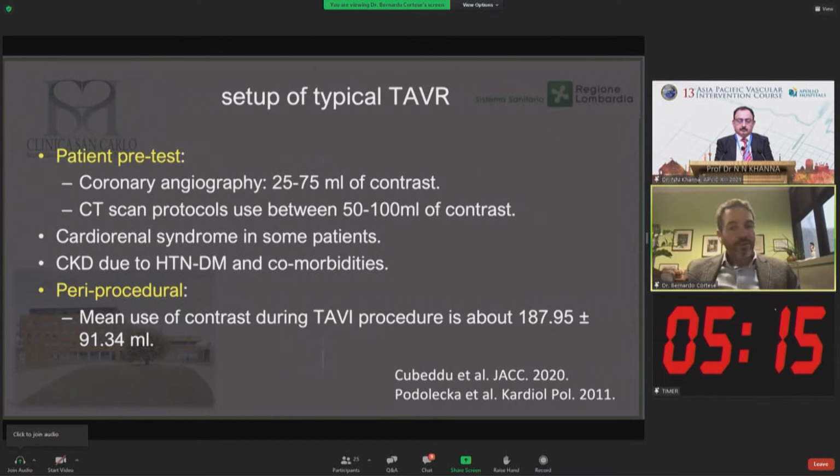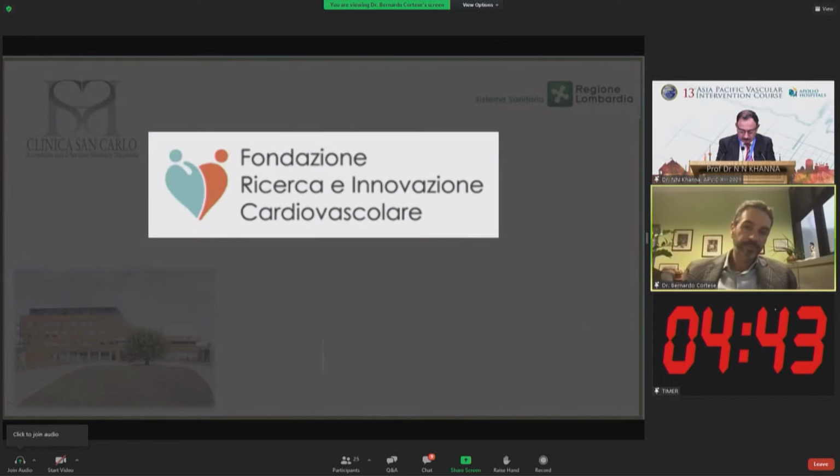And then many patients also need to have a CT scan for the procedure and also for the accesses. Here the total amount of contrast is lower than previously, but still a minimum of 80 milliliters up to 120, 140 before. And then there is the TAVR intervention itself, which is related to a pretty high amount of contrast. So the total amount of contrast given at 3 different times is very high in these patients.